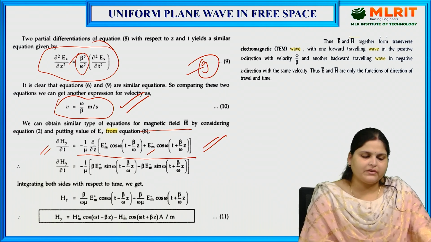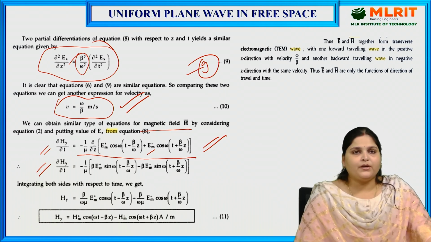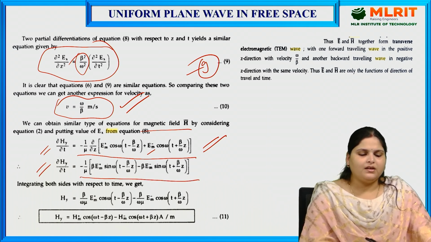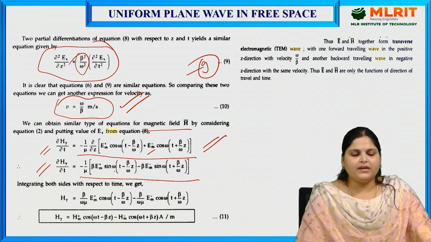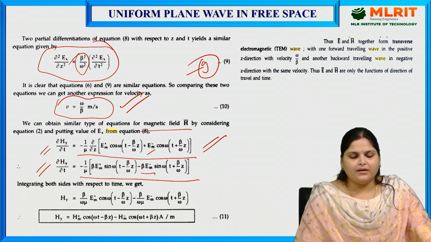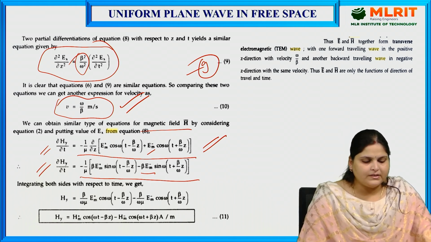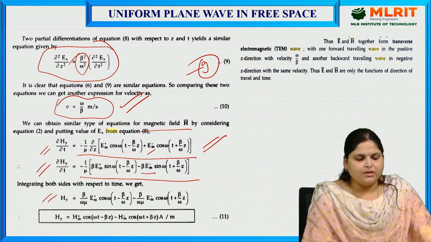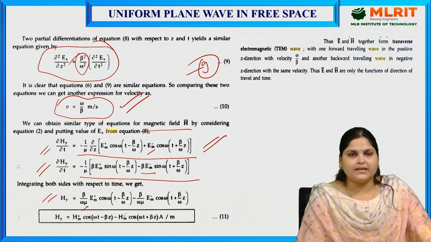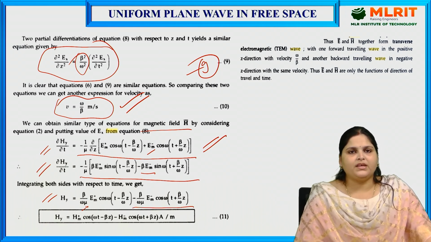Now we rearrange this equation and we get del Hy by del t = minus 1 upon mu times [beta Em+ sine omega(t - (beta/omega) z) minus beta Em- sine omega(t + (beta/omega) z)], where we are taking omega common. Now if we integrate both sides, what we will get? Hy = (beta / omega mu) Em+ cos omega(t - (beta/omega) z) minus (beta / omega mu) Em- cos omega(t + (beta/omega) z).